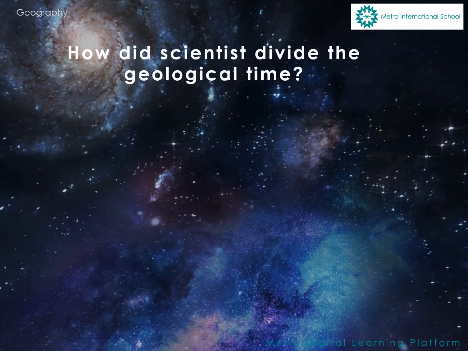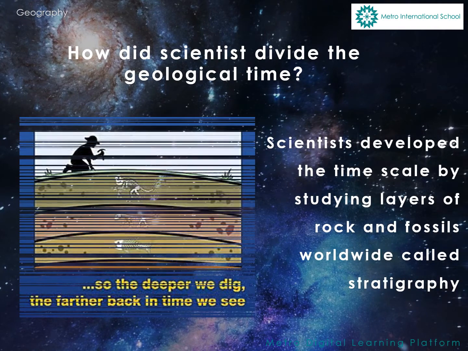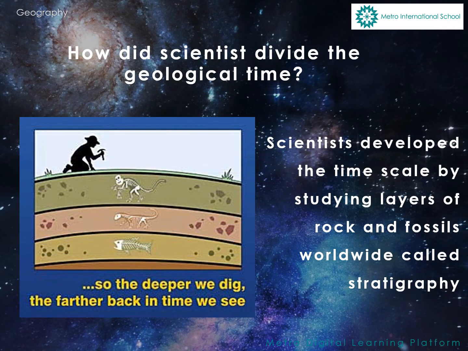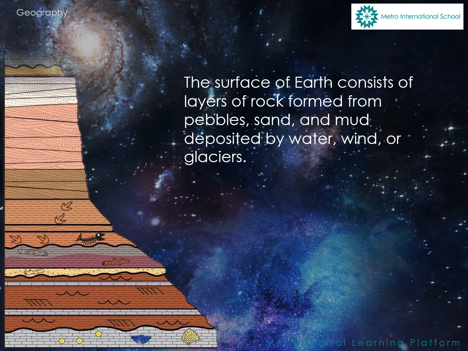How did scientists divide the geological time? Scientists developed the time scale by studying layers of rock and fossils worldwide, called stratigraphy. So the deeper we dig, the farther back in time we see. The surface of the earth consists of layers of rock formed from pebbles, sand, and mud deposited by water, wind, or glaciers. The oldest layers are lower down and the more recent layers are piled up on top.